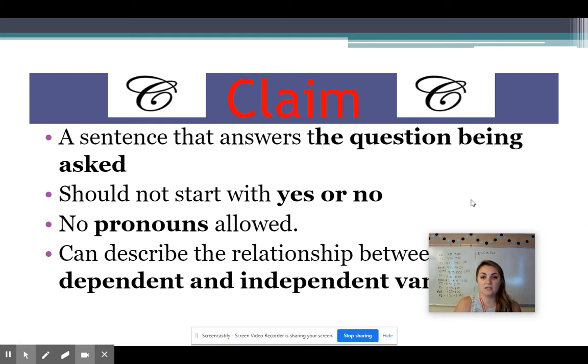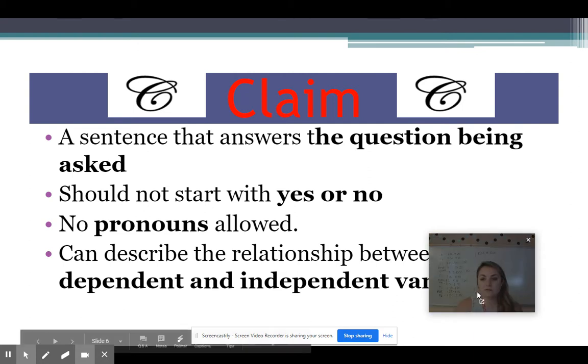So again, you're filling in the blanks on your guided notes. You should not start with yes or no. So if I asked you who was the best quarterback in the 2017 season, you wouldn't start with yes, Russell Wilson is the best. Okay, never start with yes or no. You also do not want to use pronouns. So just like when we write a hypothesis, you want to leave pronouns out of the claim, evidence, and reasoning, because again, it's not really your experiment. You're not really calculating who was the best quarterback. You're just analyzing the data and then reporting it in your claim, evidence, and reasoning conclusion.